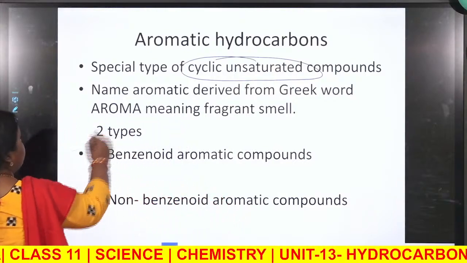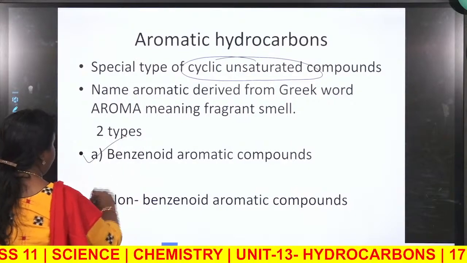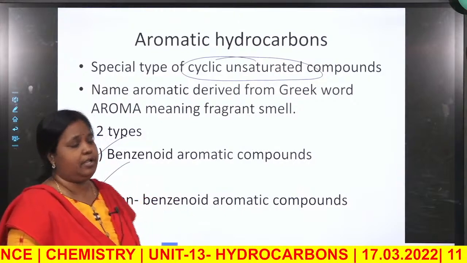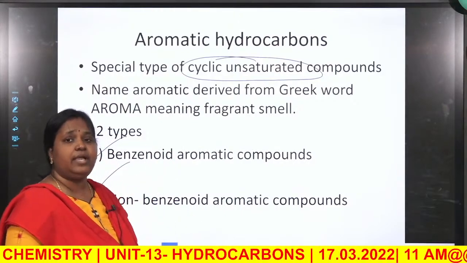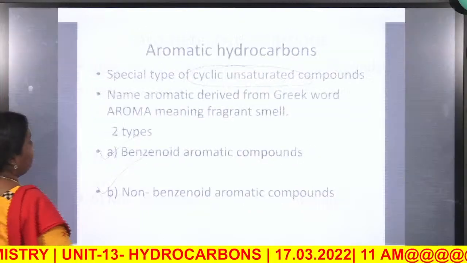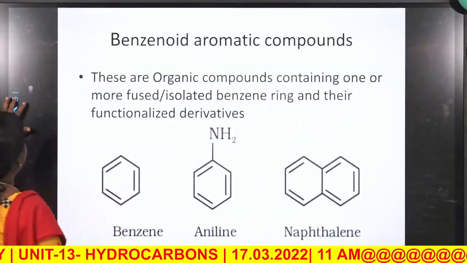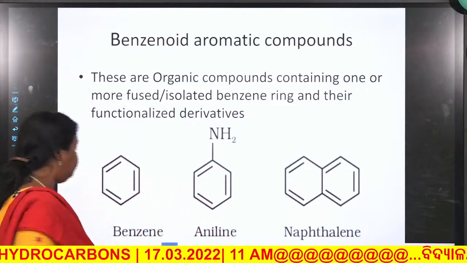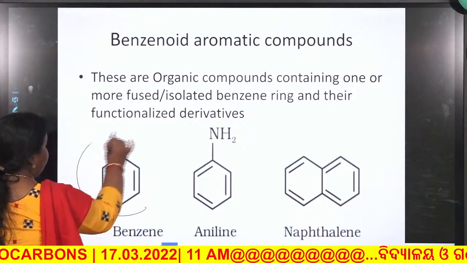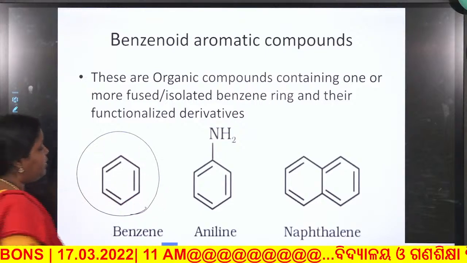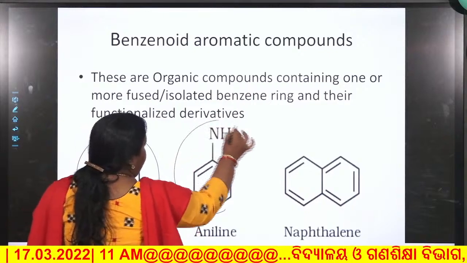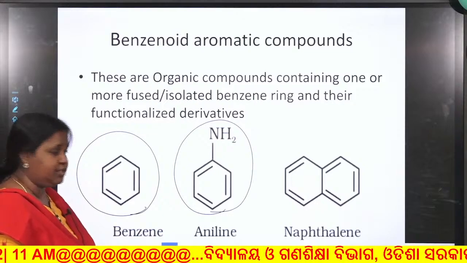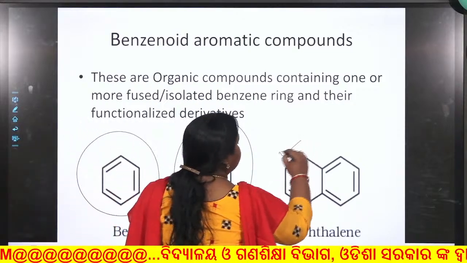Now the aromatic compounds are further divided into two types, that is benzenoid aromatic compounds and non-benzenoid aromatic compounds. Benzenoid aromatic compounds means compounds which have one or more benzene like structures. Mark it. Here this is benzene, so it is a benzenoid aromatic compound. It contains benzene and an amine group. Its name is aniline, so it is also an example of a benzenoid compound.